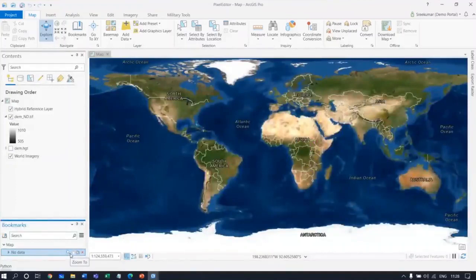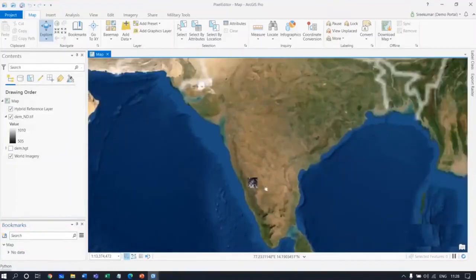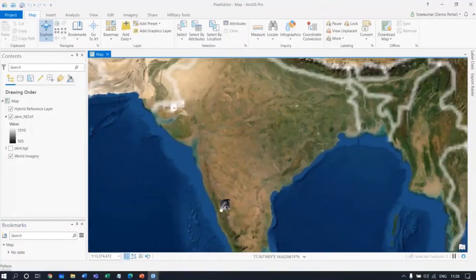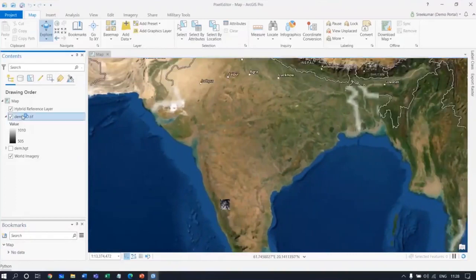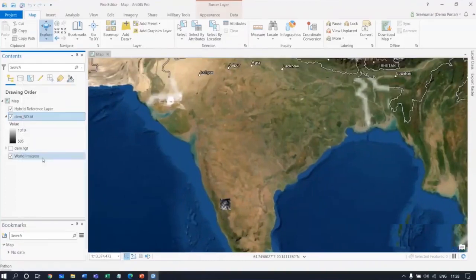So here you can see the entire base map of the entire world, and you can see I have a digital elevation model for this particular area. I'll just zoom on to this particular location.